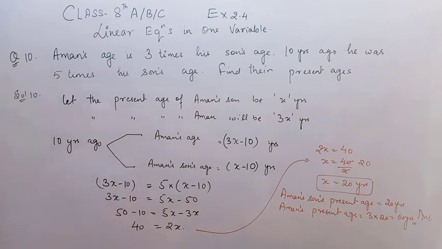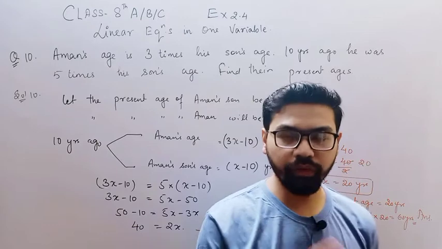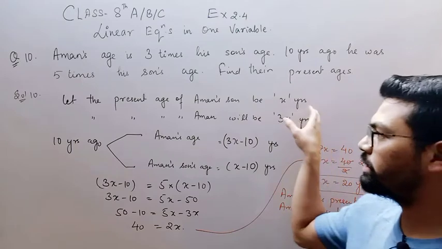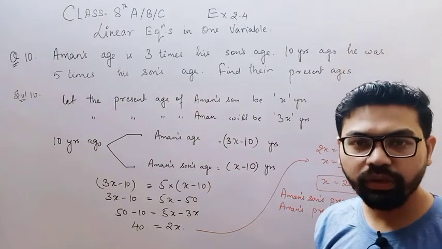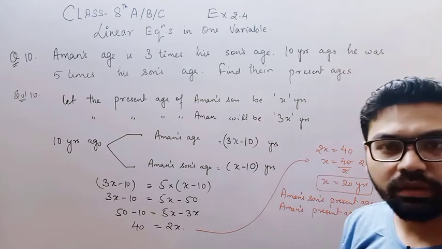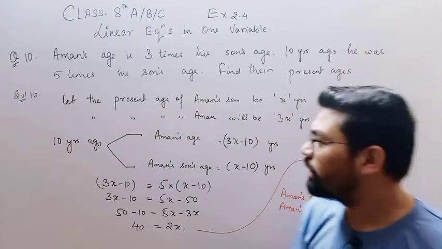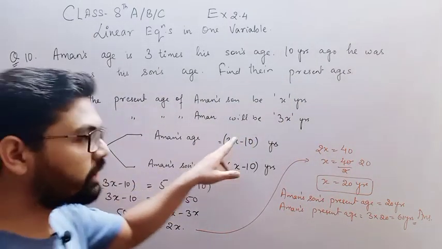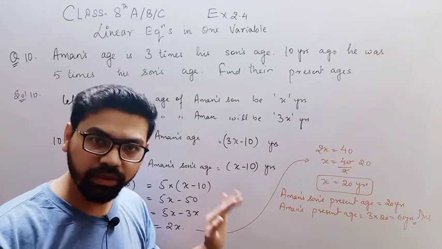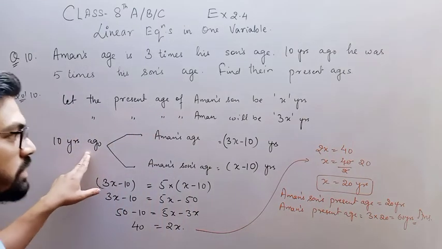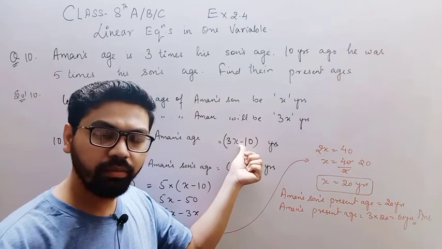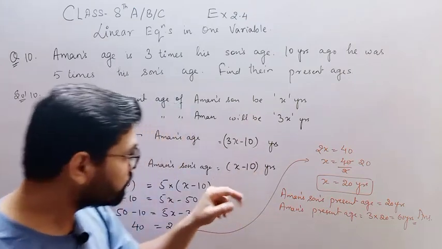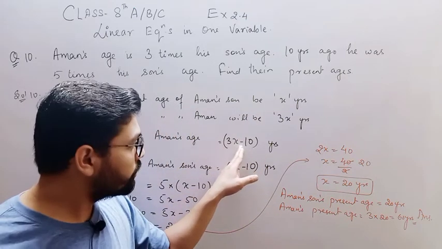So in this way you have calculated the present ages of Aman and his son. Let the present age of Aman's son be x, then obviously Aman's age will be more than that of his son, which is 3 times his son's present age, so 3x. 10 years ago means you need to subtract 10 years from both ages of Aman and Aman's son, right? That's why you put the minus sign here, because you are talking about 10 years ago.